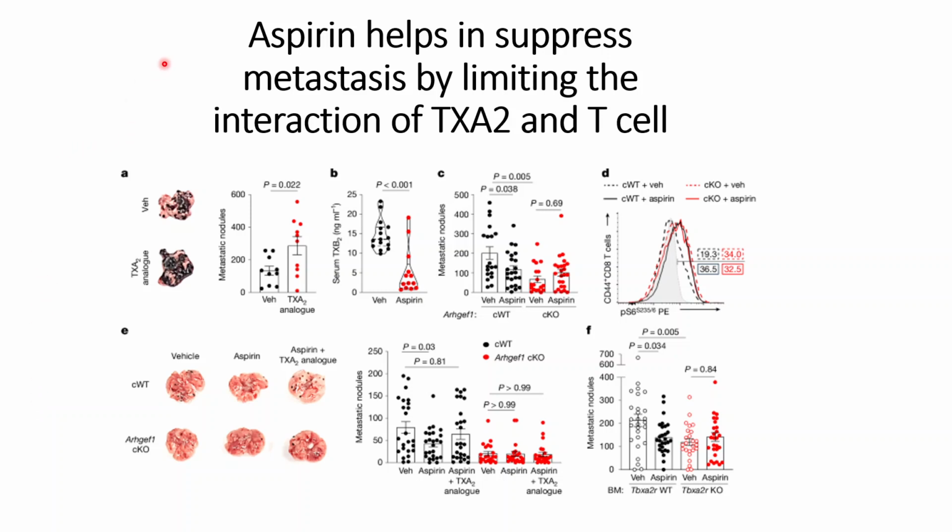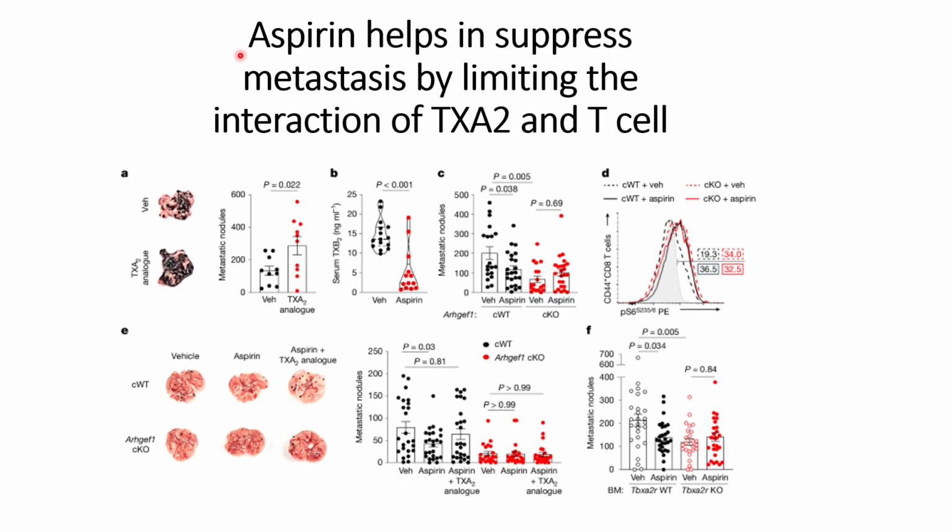In this video, we will discuss how aspirin can help in suppressing metastasis by limiting the interactions of TXA2 and T cells. In the previous video, we understood that when TXA2 interacts with the T cells, it prevents the activation of the T cells, which indirectly leads to increased metastasis in cancer patients.